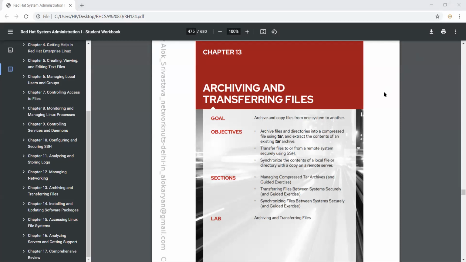In this chapter we have three topics: tar, transferring files remotely with the help of SSH, which we call SCP and SFTP, and the last one, synchronizing with rsync. The tar topic covers how to create a tar file.